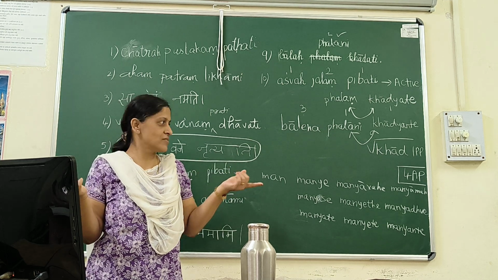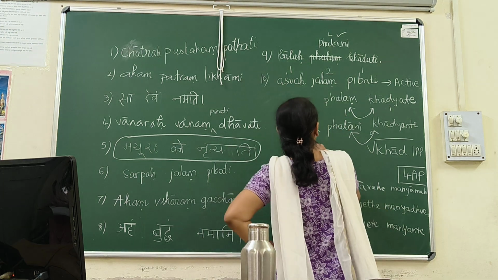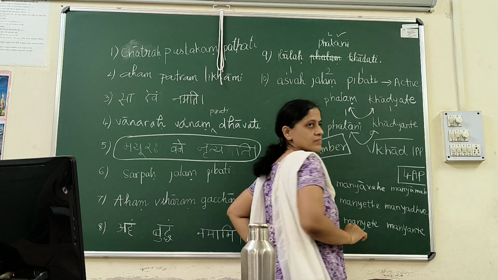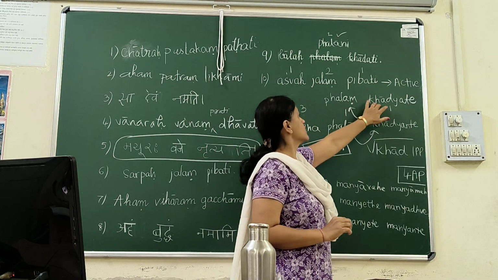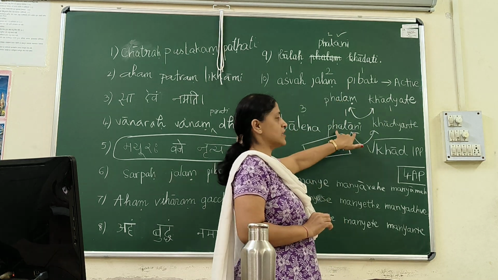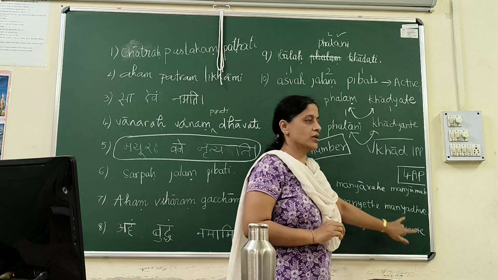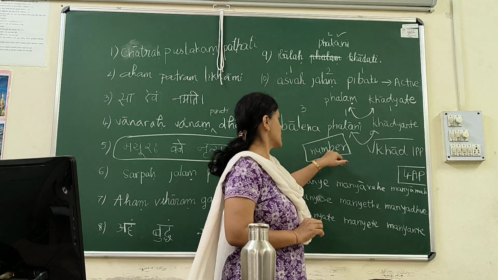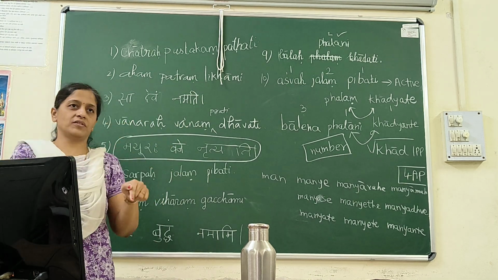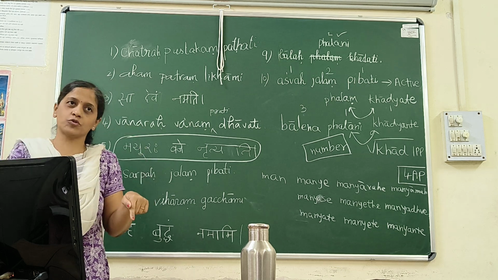Which type of relation? Again, same question which we asked earlier. So here also what happened? We have changed the number, isn't it? Here it was balena phalam khadyate. Phalam was in singular, so the verb was singular. The moment I change phalam to phalani to plural, I change the number. I have to change the singular to plural, khadyate to khadyante. So there is a relation in number. The relationship in object and verb is that of number. And it's not only of number, it's of person also.